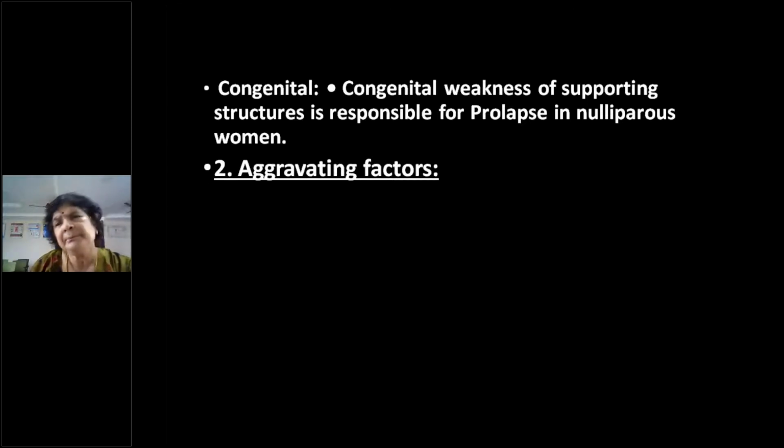So those are all the predisposing factors, most important being childbirth, right? Congenital is very rare, because of familial congenital weakness of the connective tissues, or connective tissue disorders like Ehlers-Danlos disorder. Sometimes, rarely, it may even be associated with spina bifida and other neuromuscular weaknesses. So in all these patients, you have to look for any spina bifida and the family history of such prolapses. So those are the predisposing factors.